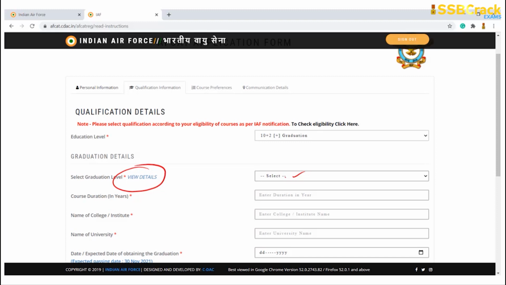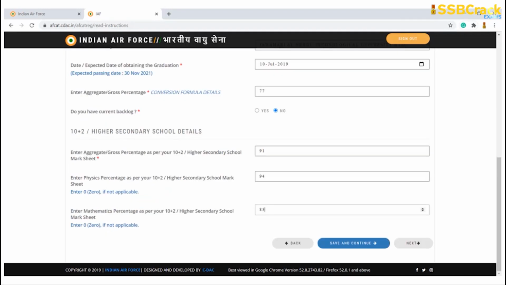According to the details mentioned, you will click on the graduation level, and then enter the number of years of your course, your college name, the name of the university, expected date of obtaining the graduation and all. Thereafter, you will move down. If you do have a current backlog, it will clearly tell you that you are not eligible to apply. Please keep your option as no current backlog. Then you have to type the marks that you got in your 10+2, mathematics and 10+2 physics. Thereafter, you will click on save and continue.